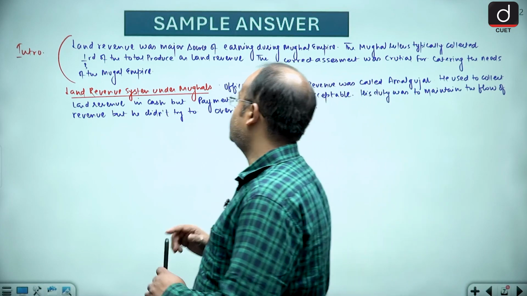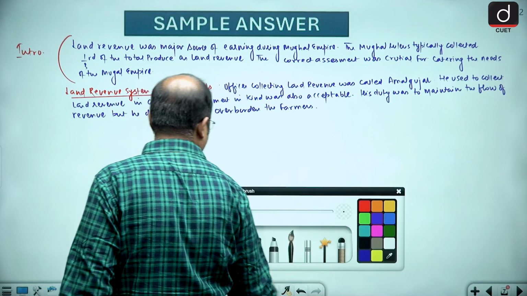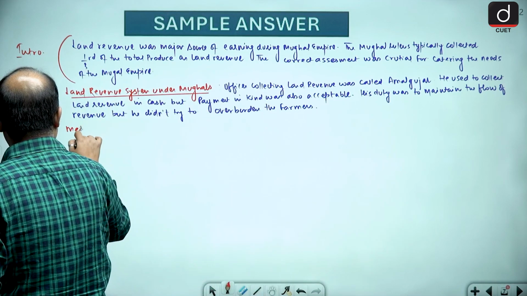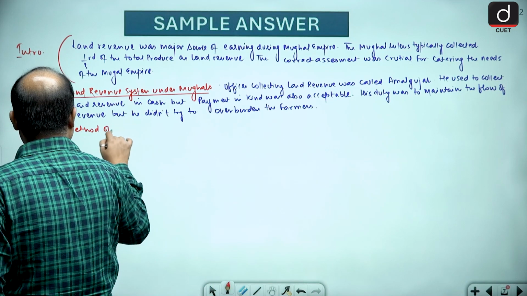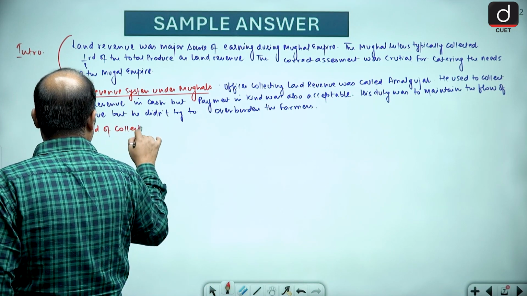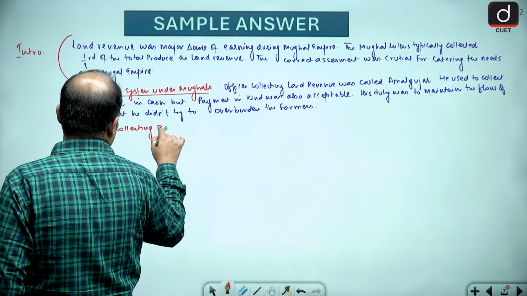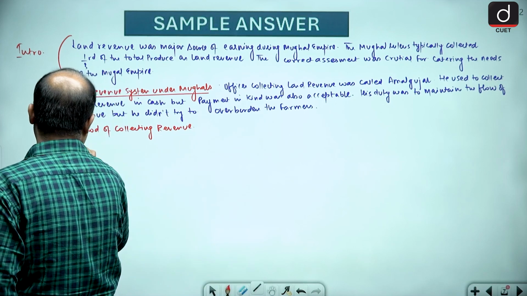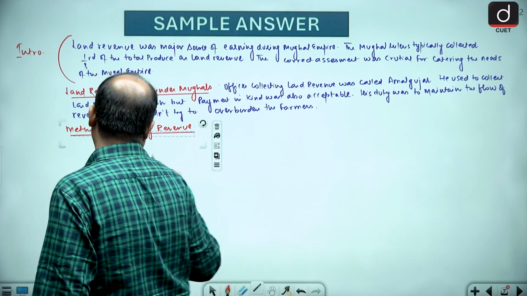Now, how they used to collect revenue? So next we can discuss the method of collecting revenue.